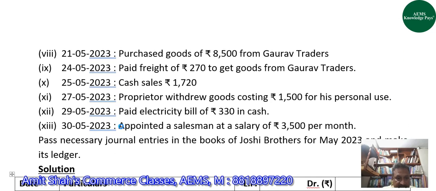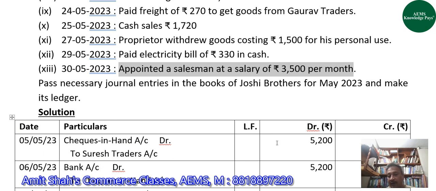After this, on 30th May, we have appointed a salesman at a salary of rupees 3500 per month. This is not an accounting transaction, guys. Why? Because neither our assets are getting affected because of this event, nor our liabilities are getting affected. तो ये अकाउंटिंग ट्रांजैक्शन नहीं है, ये सिर्फ एक इवेंट है, लेकिन ये अकाउंटिंग इवेंट भी नहीं है, इसलिए इसको हम कहीं रिकॉर्ड नहीं करेंगे। अभी हमने अपने सेल्समैन को सिर्फ अपॉइंट किया है,